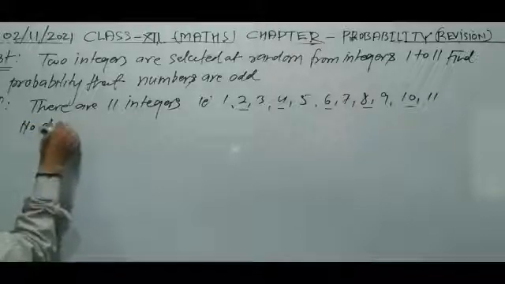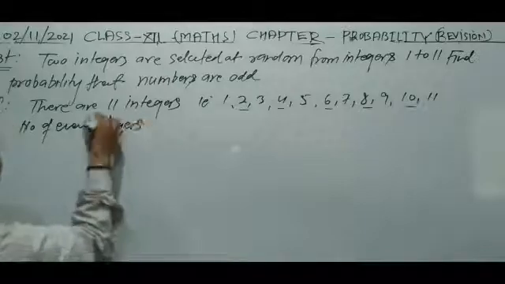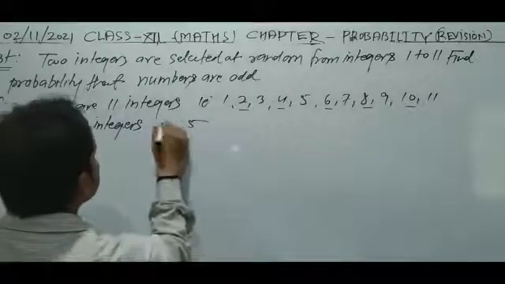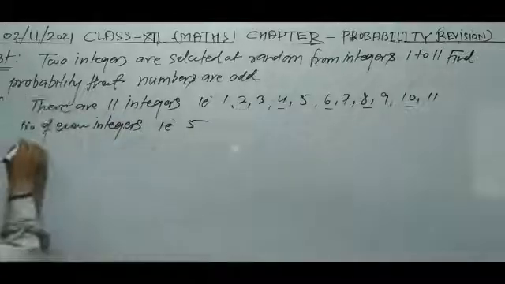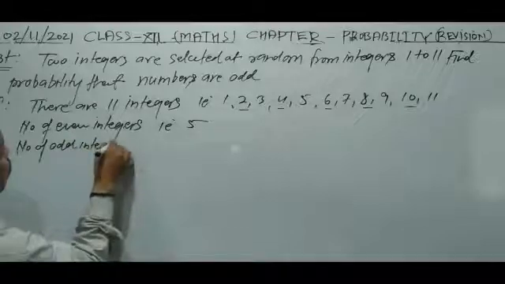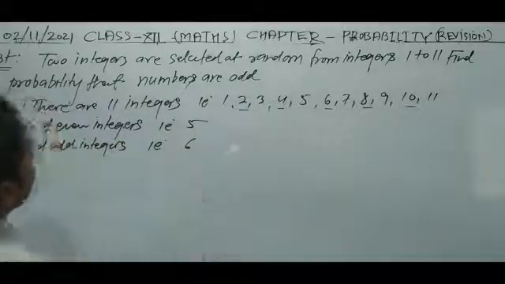Now the number of even integers is 5, and the number of odd integers is 6.